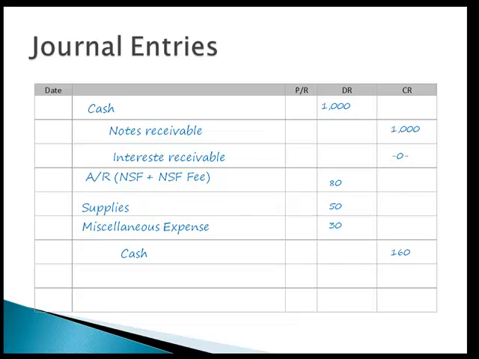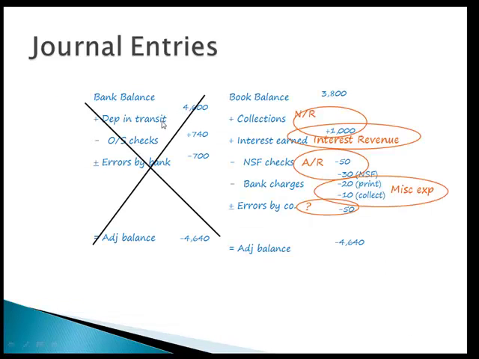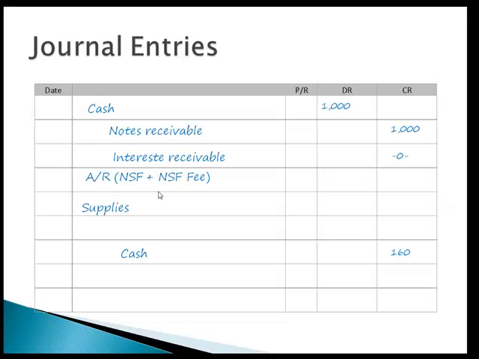So one entry to increase cash, one entry to decrease cash. And if you've got your Cliff Notes, you know exactly where those adjustments go, except for the errors, where you need to put a little question mark because you've got to read through the problem. And the other thing that I just want to make certain that you understand is that NSF charges, both the NSF check plus the fee, go to accounts receivable. Because again, what we're doing is just like charging a friend for the $10 that they wrote you plus the fee. All we're doing is saying, hey customer, we're going to increase your accounts receivable balance for both the check that bounced and the fee.